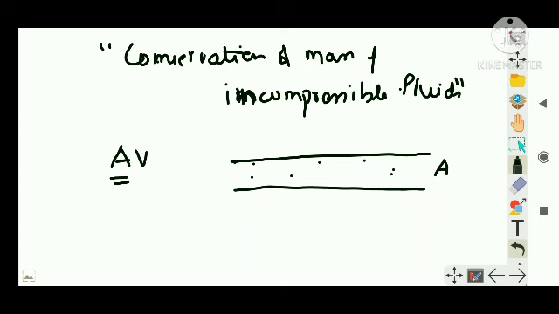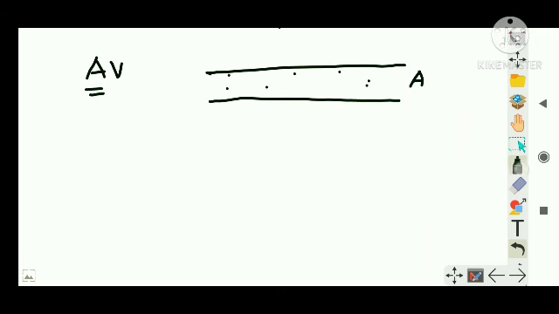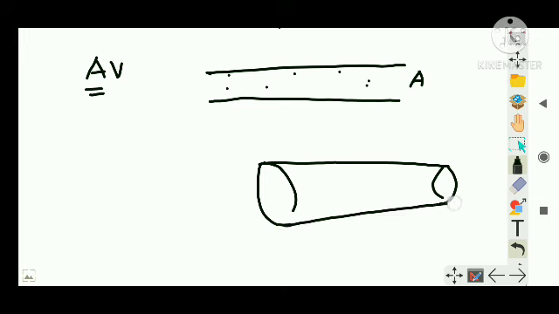I am repeating the statement. It means that if any liquid is flowing in a streamline flow in a pipe of non-uniform cross-sectional area, non-uniform means, guys, the pipe can be like this, then the rate of flow of liquid across any cross-section remains constant.